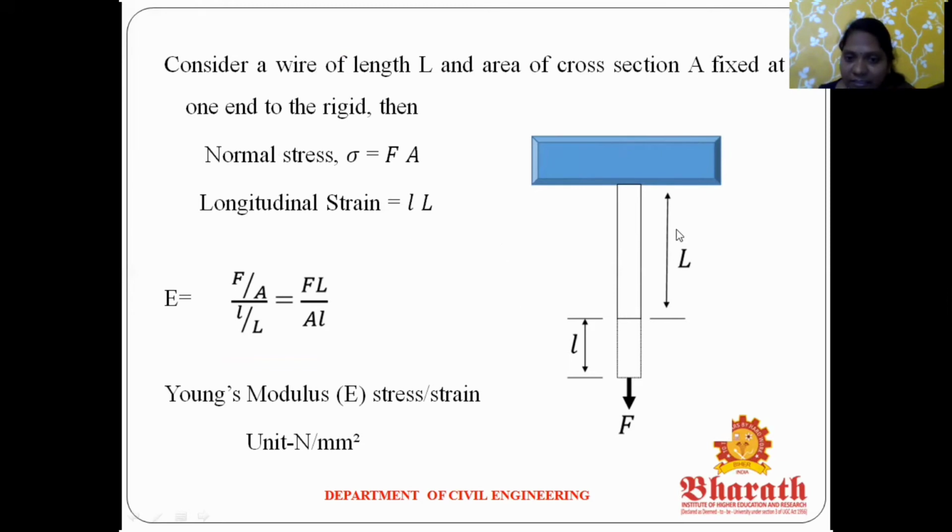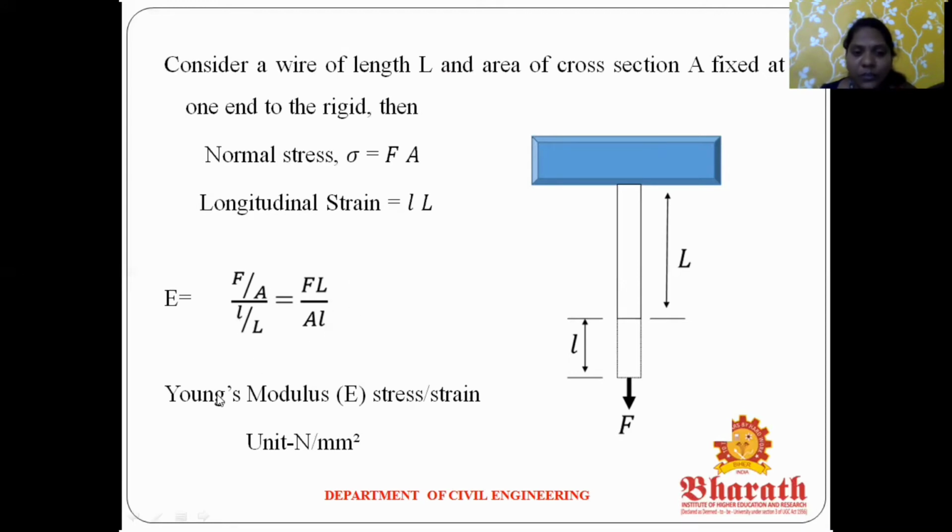Strain means the change in the length due to the force: due to the elongation, the length changes. So this is the change in the length divided by the original length. That is called Young's modulus. The notation for Young's modulus is E equal to F divided by A, over small l divided by capital L, so E equals FL divided by Al.